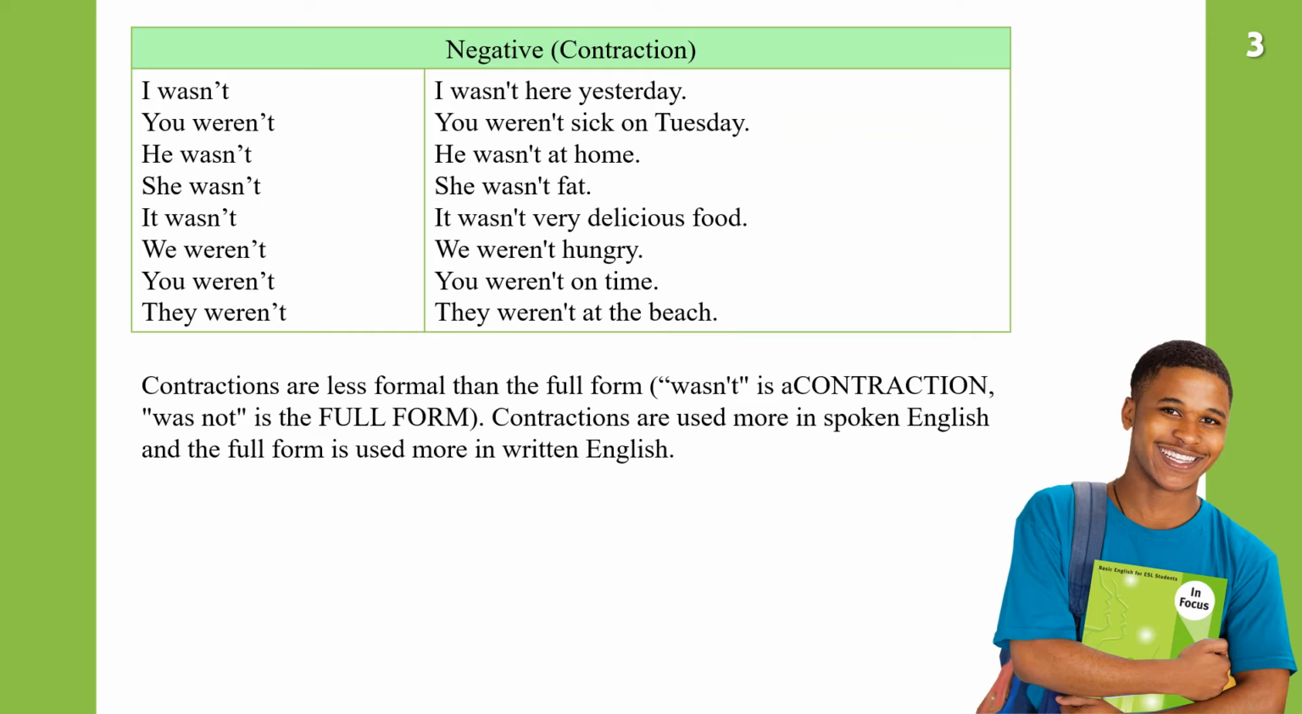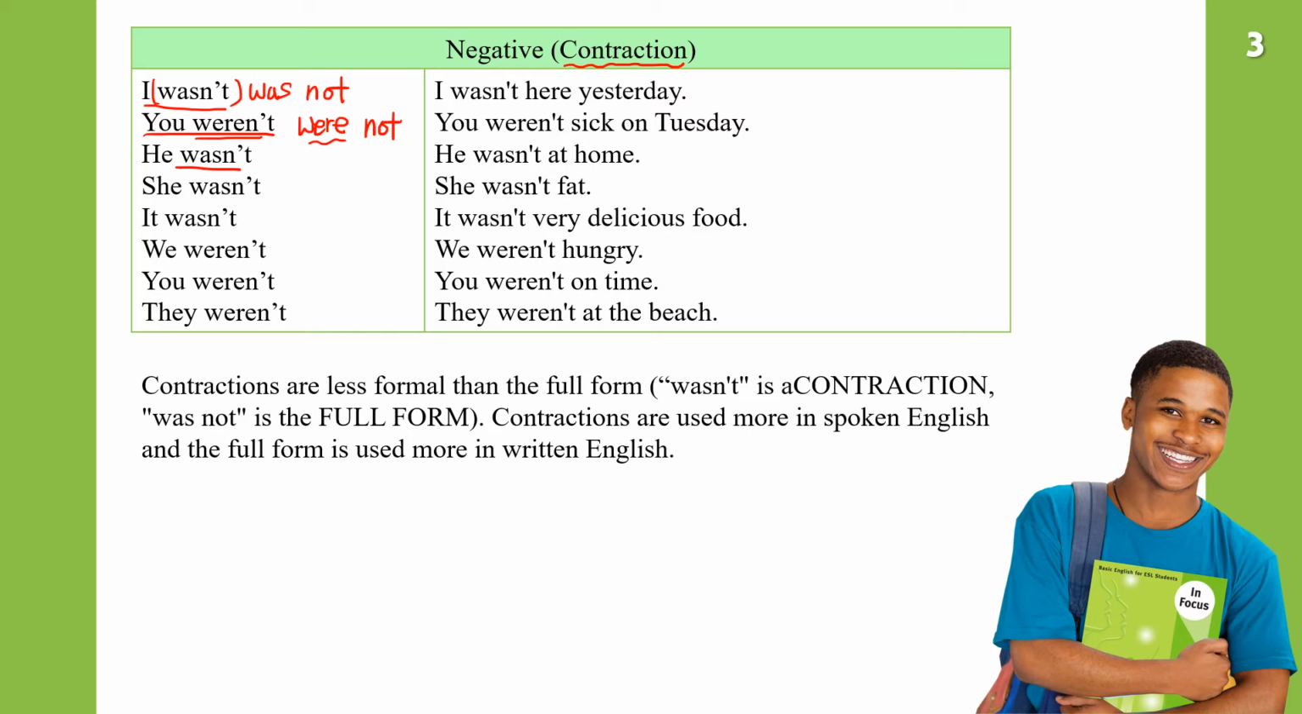But in negative sentences, we can see contraction. Contractions happen in negative sentences. Wasn't is the contracted form of was not. I was not, but it's I wasn't. I wasn't here yesterday. You weren't. This is the contraction form of were not. This is not "were", this is "weren't". You weren't sick on Tuesday.